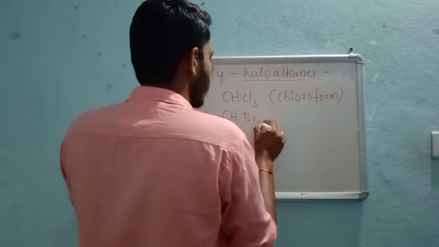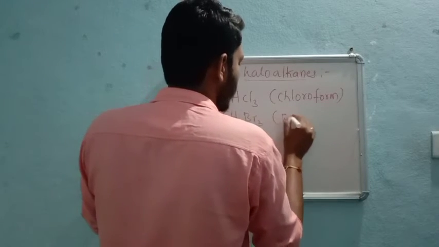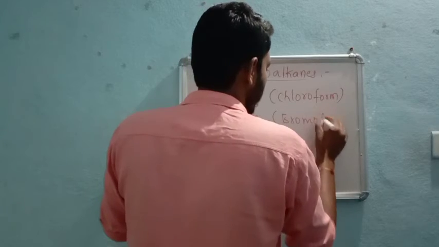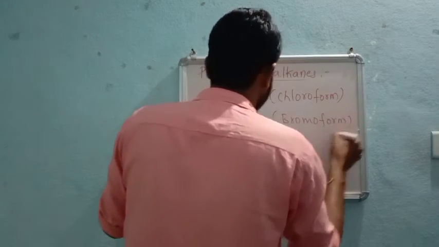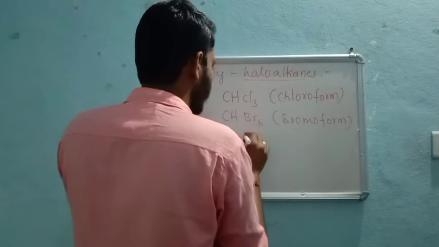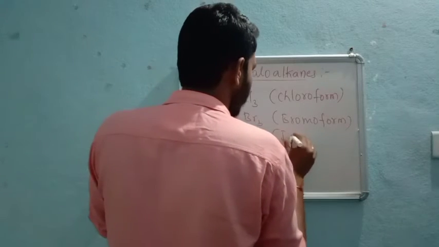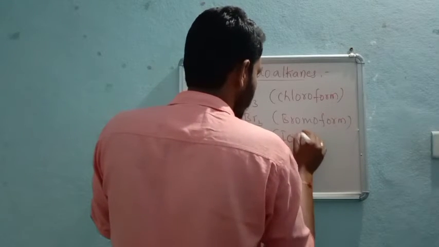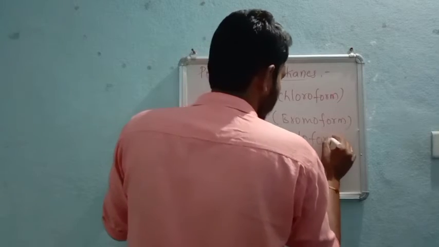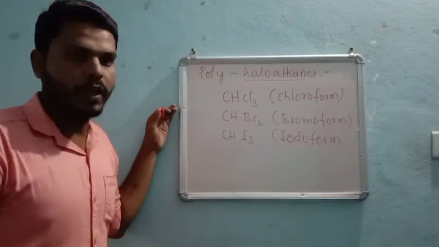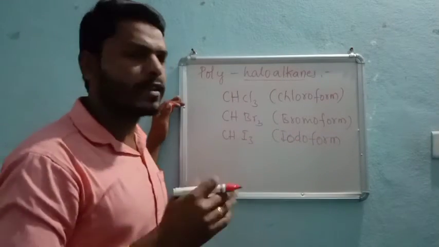CHBr3, bromoform, CHI3, iodoform, or CHF3 fluoroform, we can say, but it is very rare.